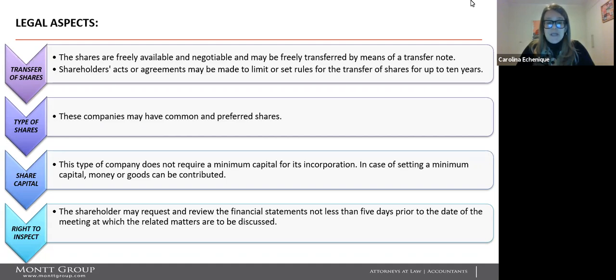Regarding the share capital, this type of company does not require a minimum capital for its incorporation. In case of setting a minimum capital, money or goods can be contributed, and the shareholder may request and review the financial statements not less than 5 days prior to the date of the meeting at which the related matters are to be discussed.